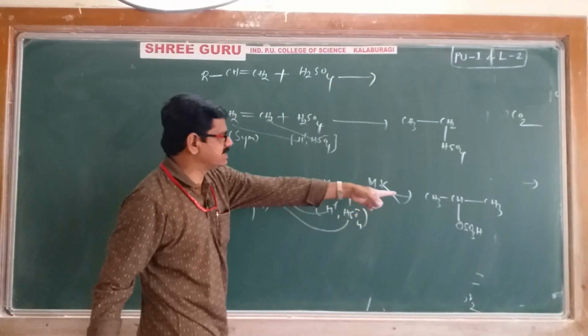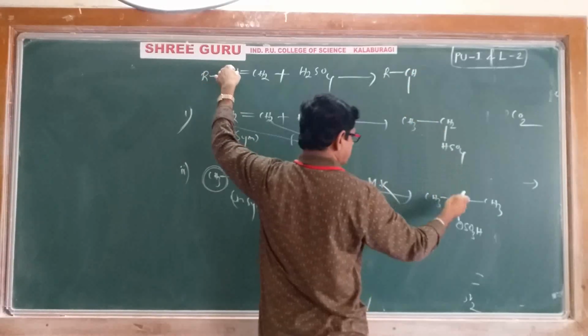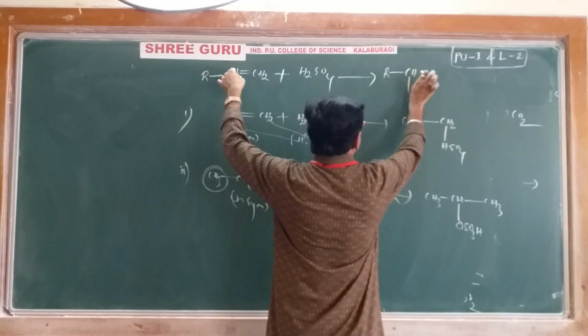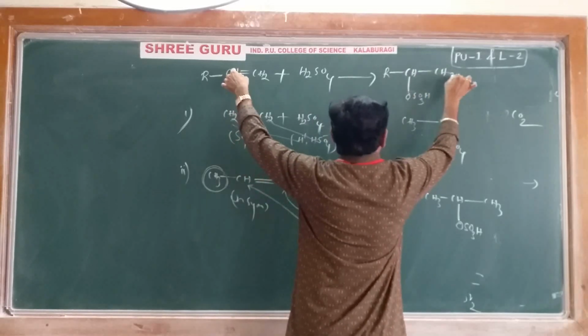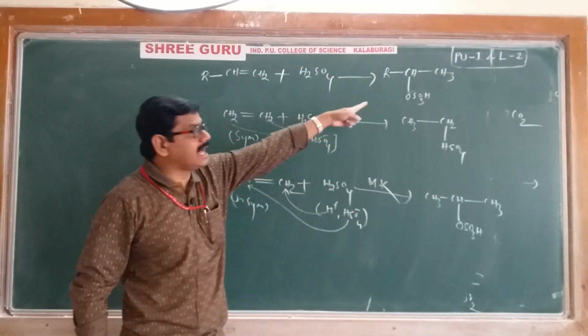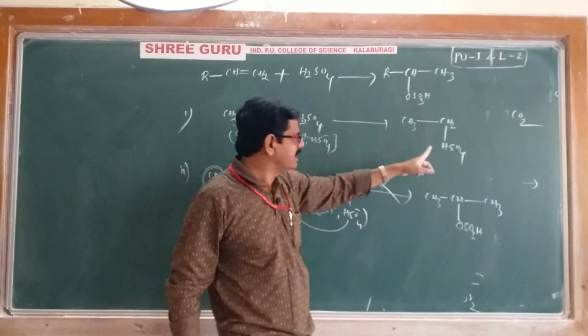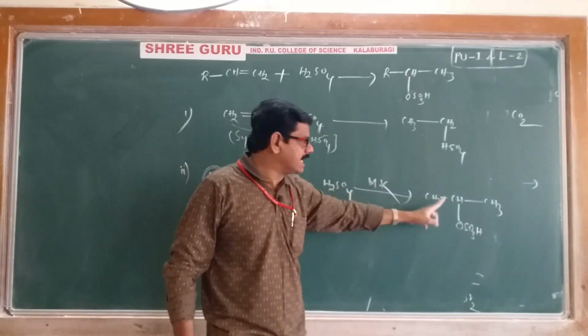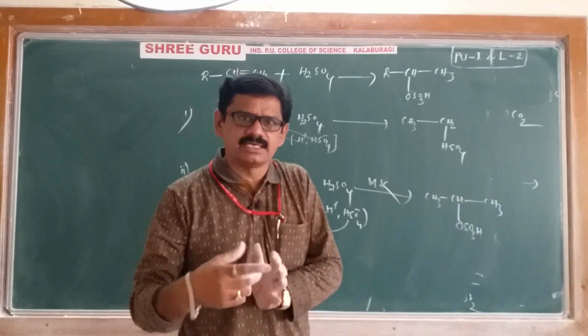Then in the same way I am adding R, CH, then OSO3H, CH3, that's it. Its name is alkyl hydrogen sulfate: ethyl hydrogen sulfate, isopropyl hydrogen sulfate, that's it. This is addition of sulfuric acid.